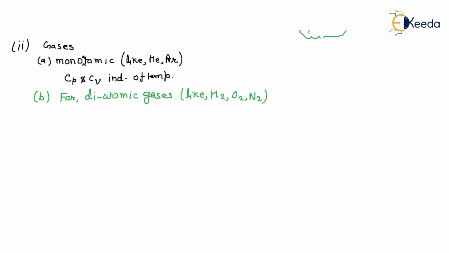The internal energy is in the form of rotational, translational, and vibrational energy, but not as severe as compared to the polyatomic gases. So if you add more and more atoms, then you have more severe dependence on temperature. So in this case, Cp and Cv depend on temperature, but not severely, right?